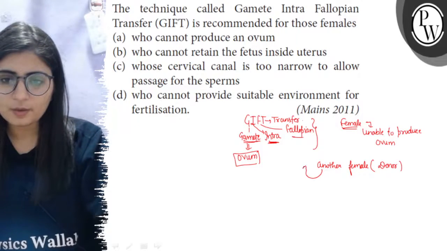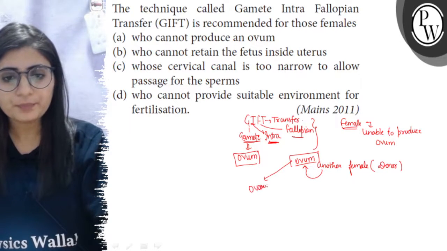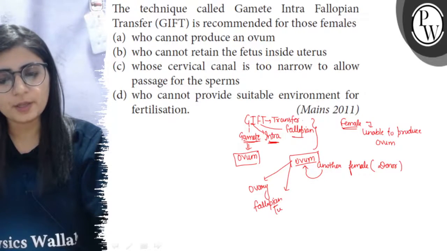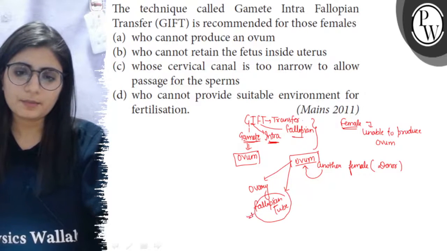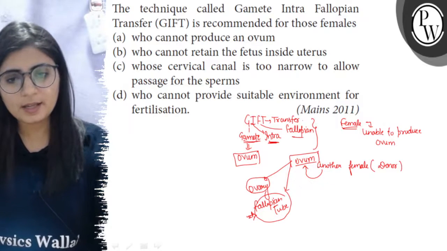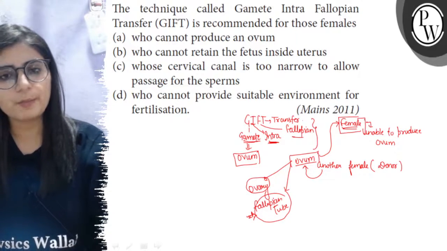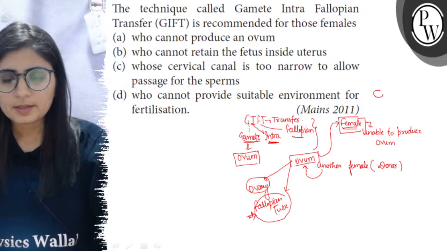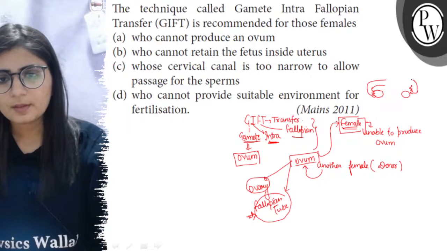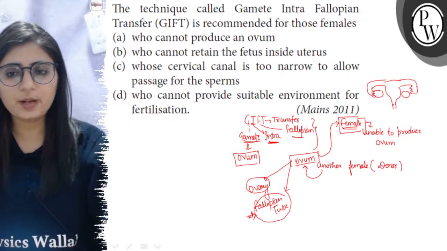now her egg or ovum is collected. Now this ovum can be collected directly from the ovary or it can be collected from the fallopian tube if it is ovulated, means after ovulation it can be received from the fallopian tube or it can be directly received from the ovary. In either case, the ovum is now transferred into the fallopian tube of the receiver or the recipient female. Now suppose this is the ovary, but her ovaries are not producing the gametes. So the gamete received from another female is introduced into her fallopian tube.